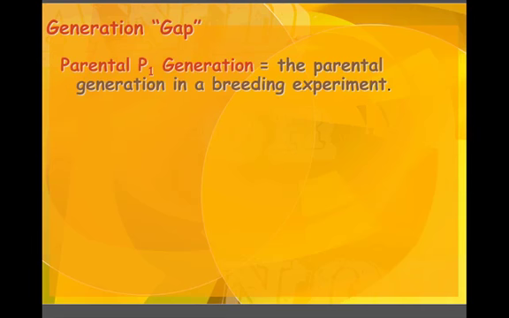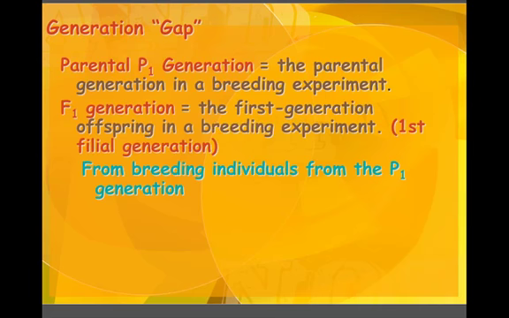Generation gap. When we're going through our Punnett squares, we always start with the P1 or the parents. So the parent generation is the first group that we're going to combine in our particular experiment. The F1, it's called filial, that would be the offspring from the parent generation.